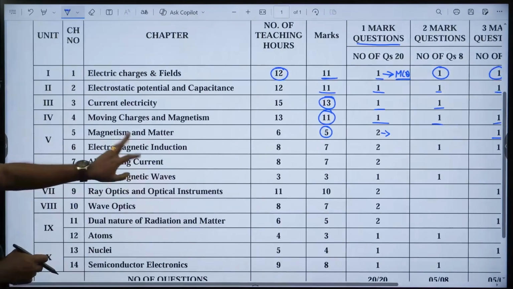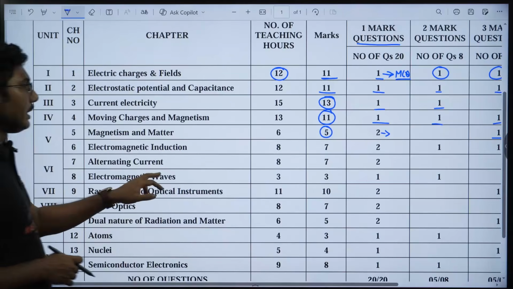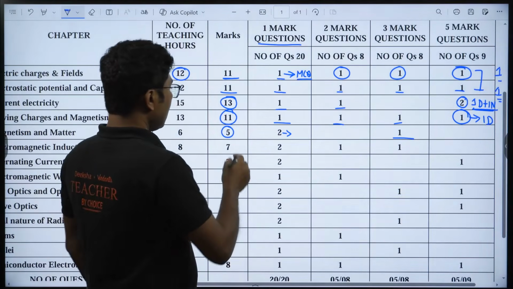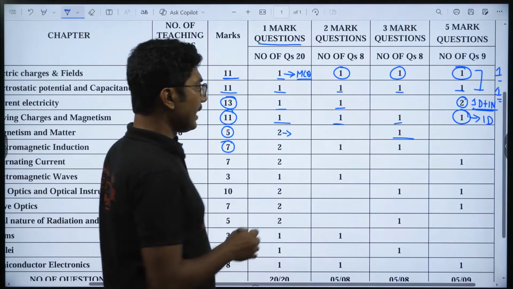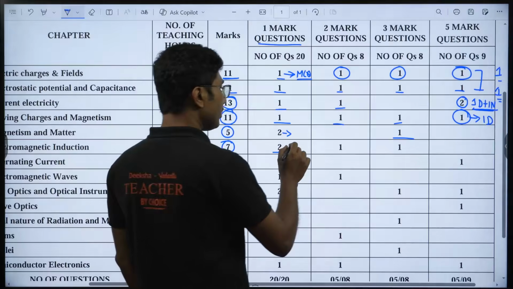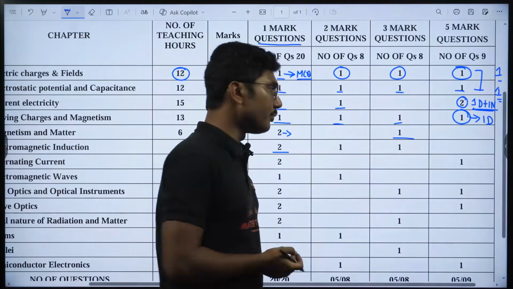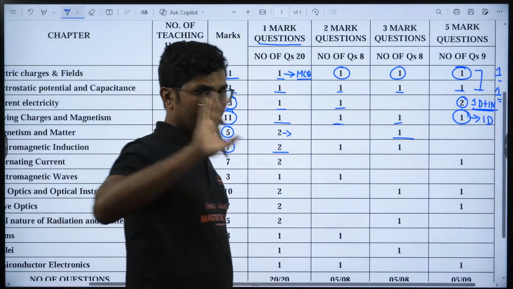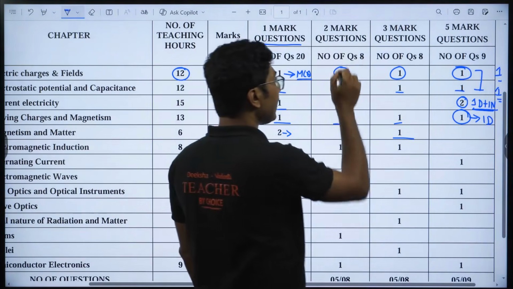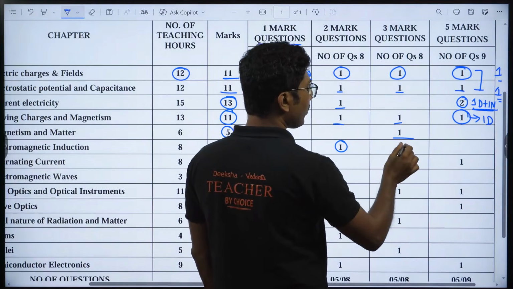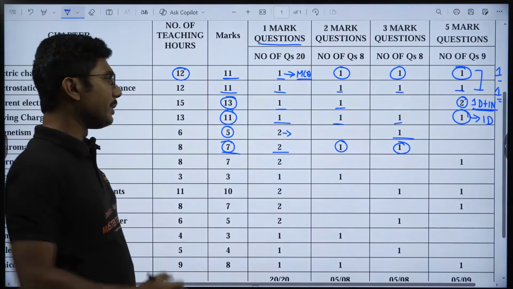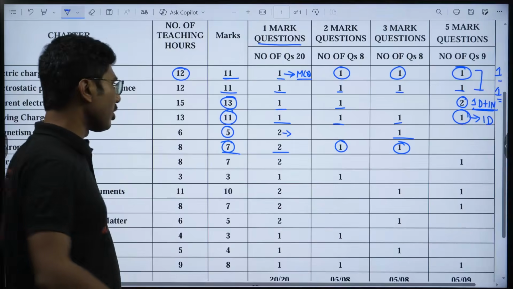Electromagnetic induction, if you go to chapter number 6, here you will see that 7 marks are allocated, and here you will get 2 again. 2 in the objective section means 1 MCQ and 1 fill in the blanks, or both MCQs. Okay, why I am saying both MCQs, I will explain once the entire paper is discussed. Now, 1 2-marker, 1 3-marker, total weightage of this chapter is 7, very easily scoreable if you prepare properly, right?